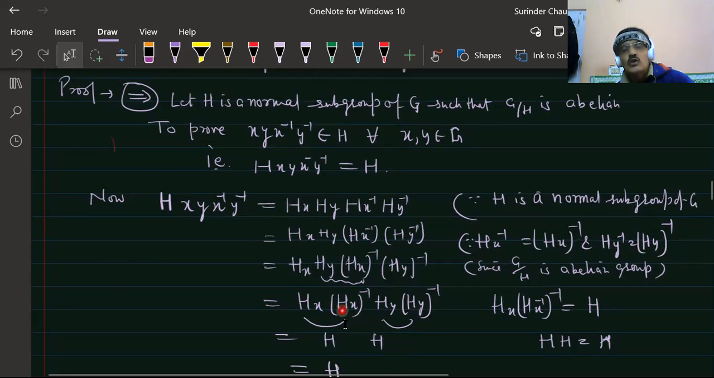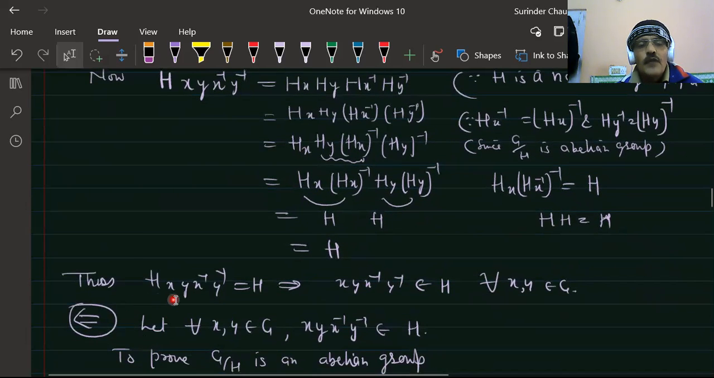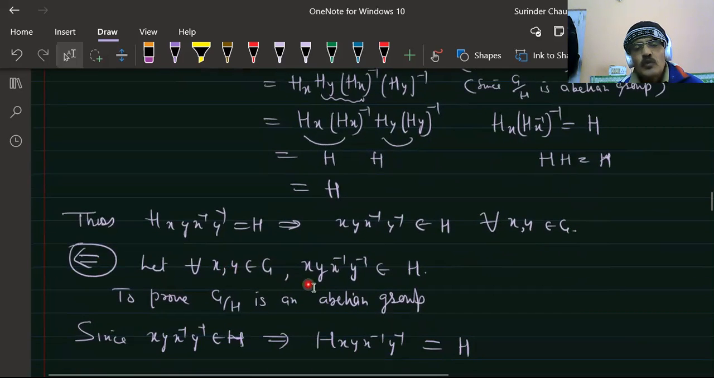So hx inverse is equal to h. This will become h into h of x x inverse, h of y y inverse, which is h into h and h. So h into h is equal to h. This implies h of xy x inverse y inverse is equal to h, which implies xy x inverse y inverse belongs to H. Now the sufficient part: let for all x, y belonging to G, xy x inverse y inverse belong to H.